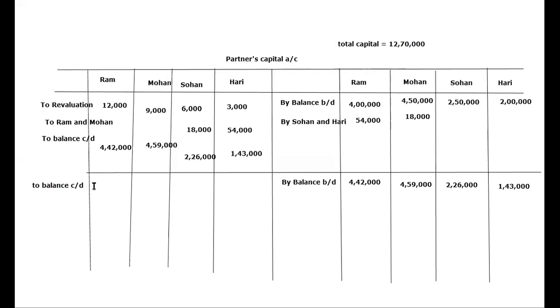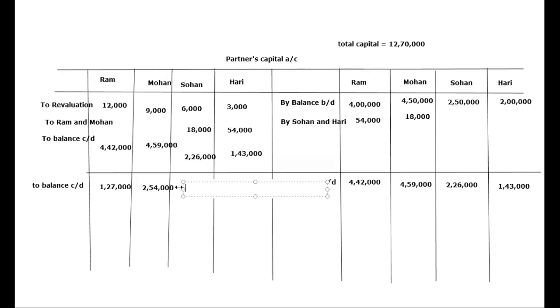Okay, and Ram will get 12,70,000 into 1/10. So it is 1,27,000. Now how much Mohan will get? 12,70,000 into 2 divided by 10. So it is 2,54,000.